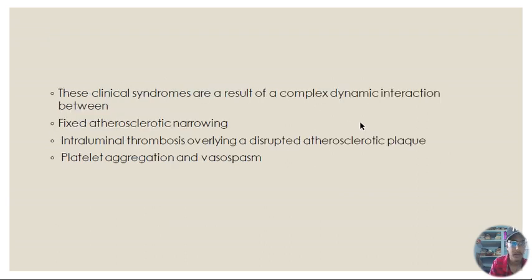Okay. Now, the clinical syndromes are the result of a complex dynamic interaction between a fixed atherosclerotic narrowing in the vessels, first reason. Second is intraluminal thrombosis overlying a disrupted atherosclerotic plaque. And the third reason is platelet aggregation and vasospasm. Okay, so these three, the complex dynamic interaction, form the clinical syndromes in ischemic heart disease.